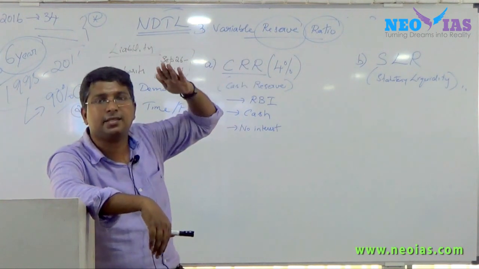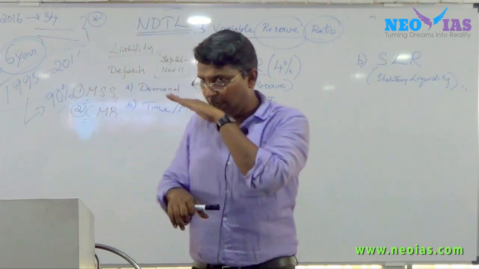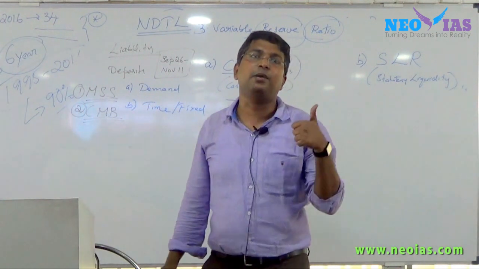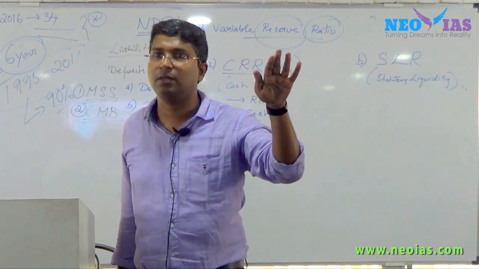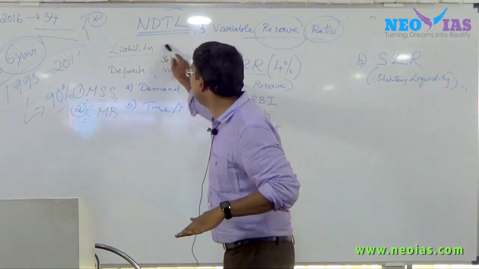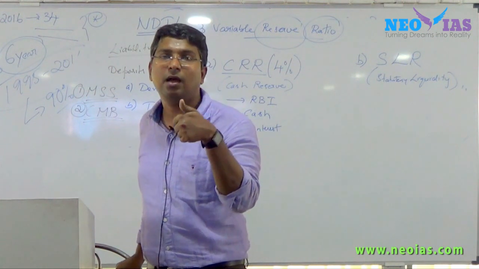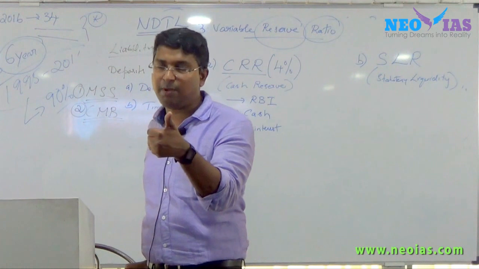What is that? We'll discuss. I'm just giving you an idea how this issue has moved. Because of this issue, the concept of CRR has become very important. In the CRR concept, the most important point is no interest. Then there is this new concept called incremental CRR. Why the RBI did incremental CRR and what was the impact can be a potential question.